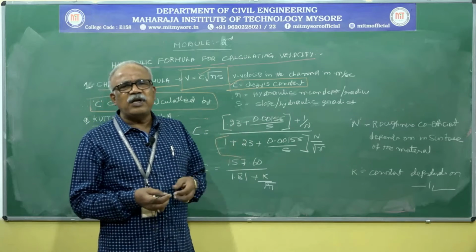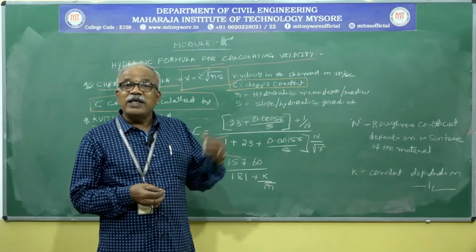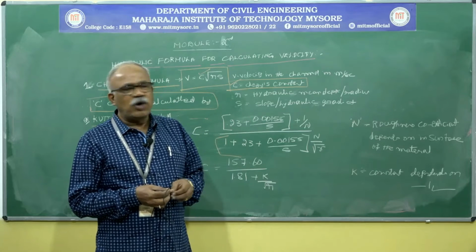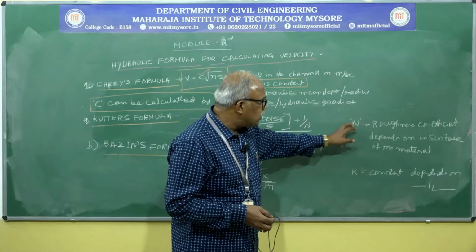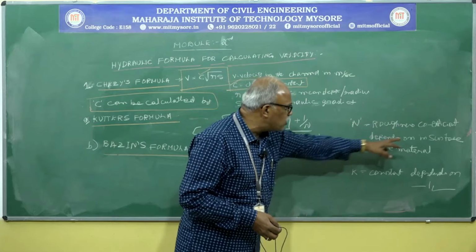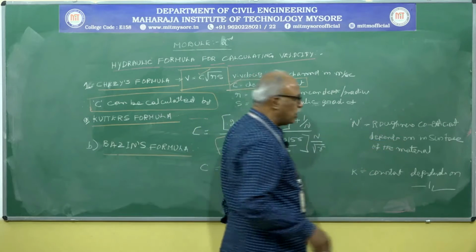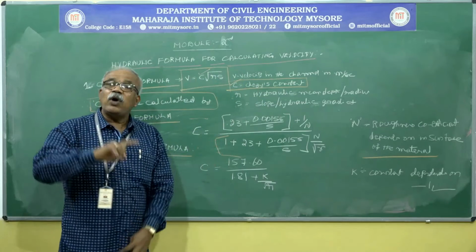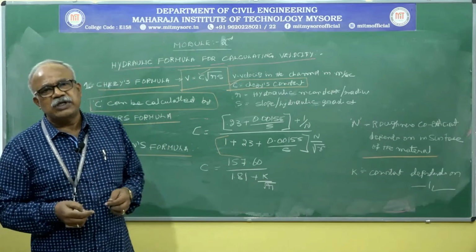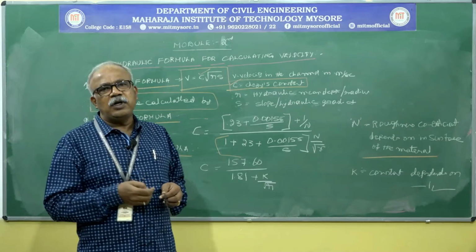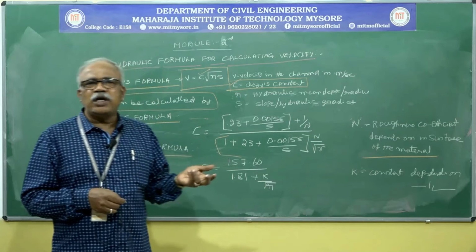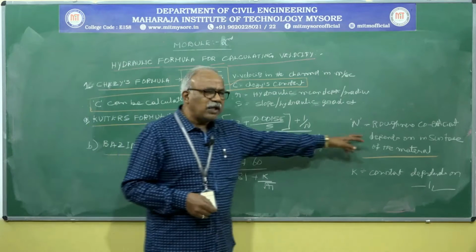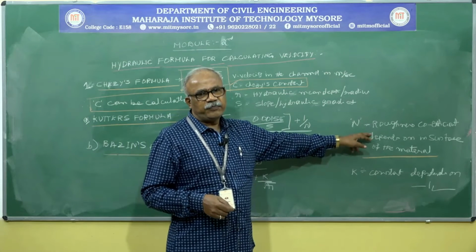So many different materials are used to carry wastewater or water. So the roughness coefficient depends on the surface of the material and changes from one material to another. It is not constant. According to the type of material you use, we have to take the roughness coefficient.